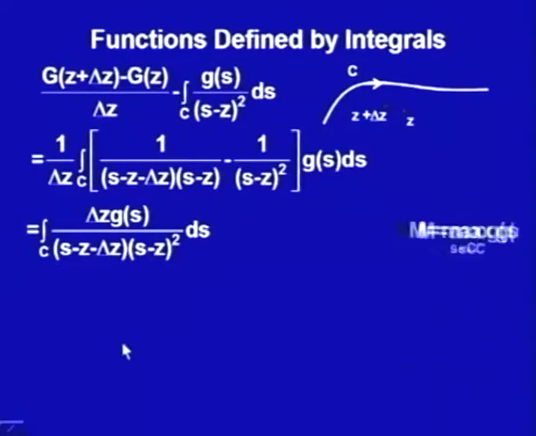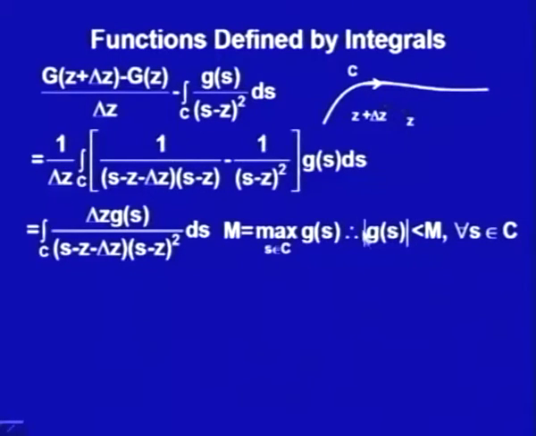So, now let us move to this one. Here we have taken that g is continuous on this path C. Because this is some fixed path, let us assume that for some s on this path C, g would attain the maximum value, or you could say M is the maximum of all these points on the path C. Then |g(s)| would be less than this capital M for all s on this path C. Moreover, let us take the shortest distance from this z to this path C as d.